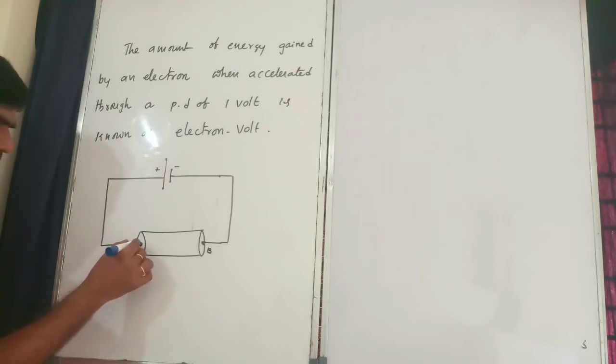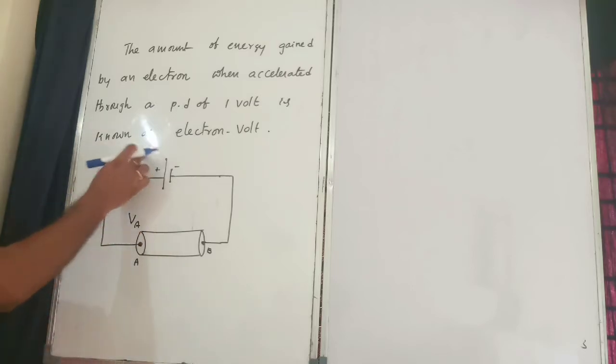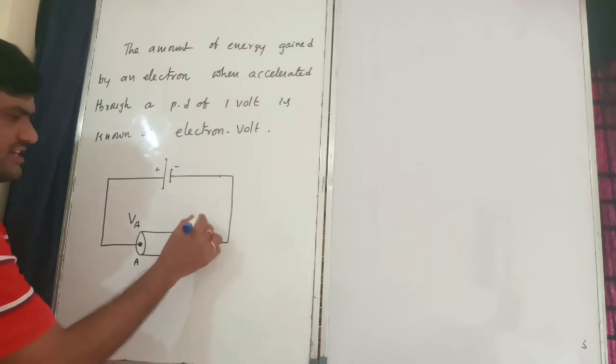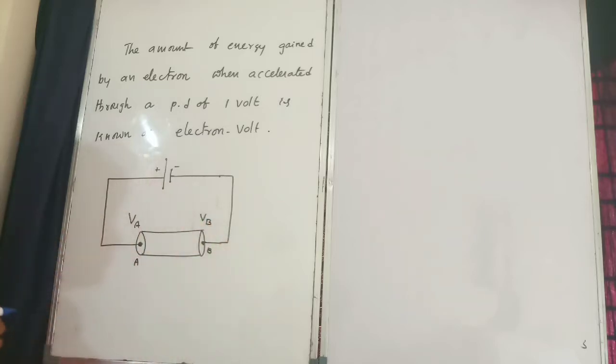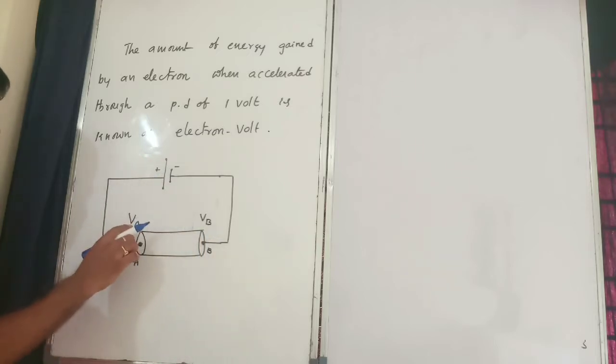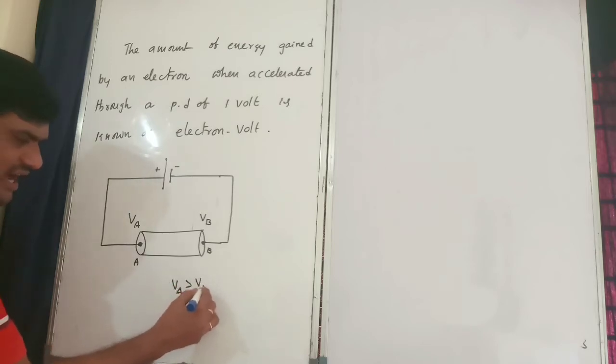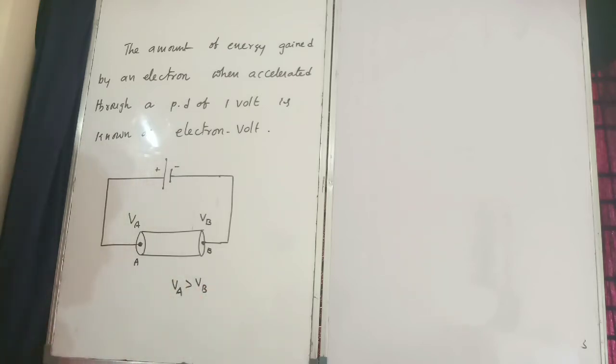At point A, potential is VA. At point B, potential is VB. Obviously, here more potential and here less potential should be there. So VA is greater than VB.